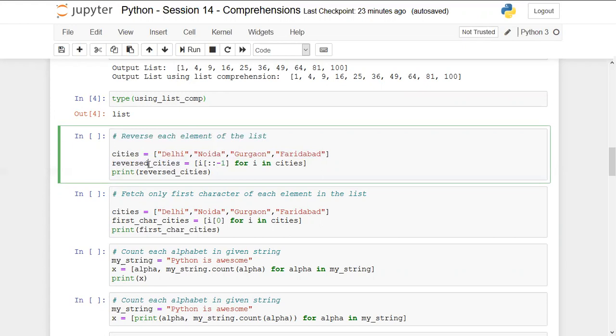and then I'm creating a new list by the name of reversed underscore cities, in which the logic that I'm going to define is colon colon minus 1. Basically, the first position is null, and the stop position is also null, and the step position is minus 1. This means it is going to, first of all, can anyone tell me what would be the output of this? If you know the logic, how to reverse it.